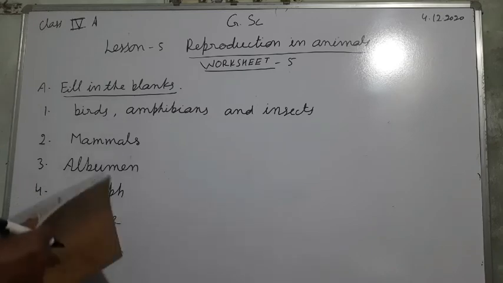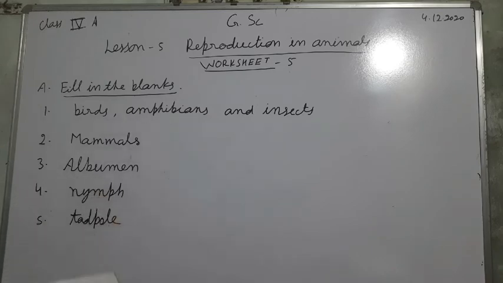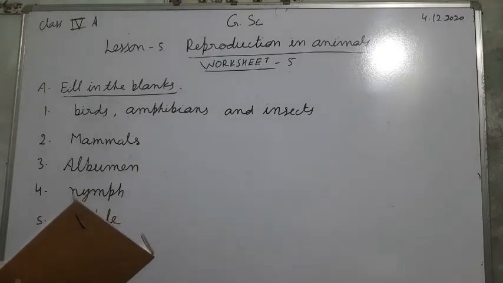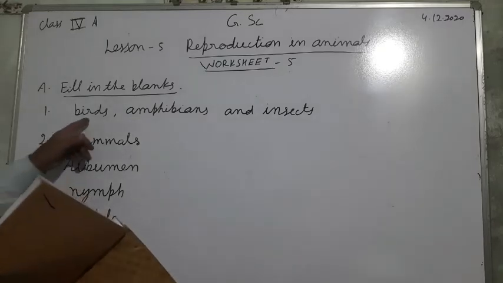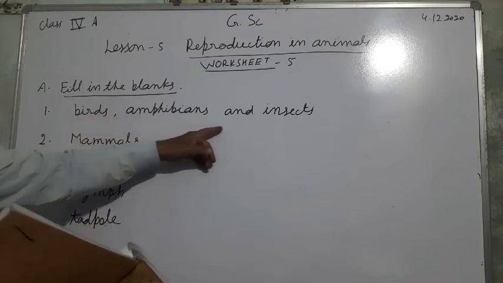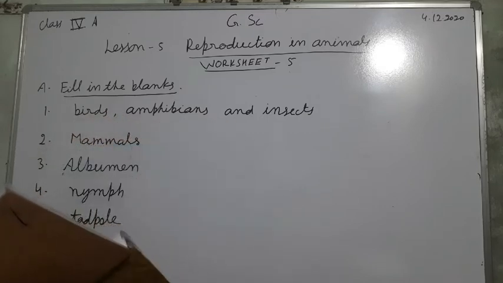Once again you listen. So first, animals such as birds, amphibians, and insects lay eggs.